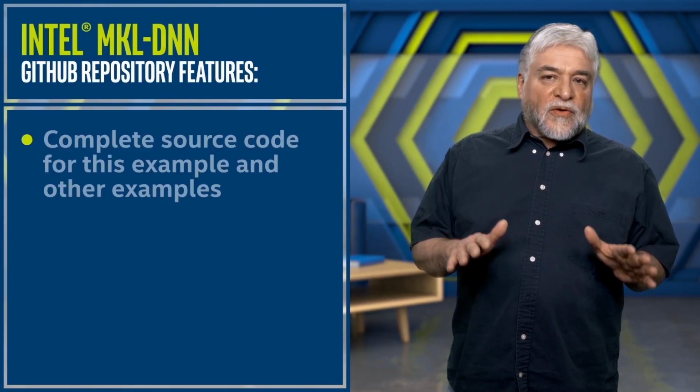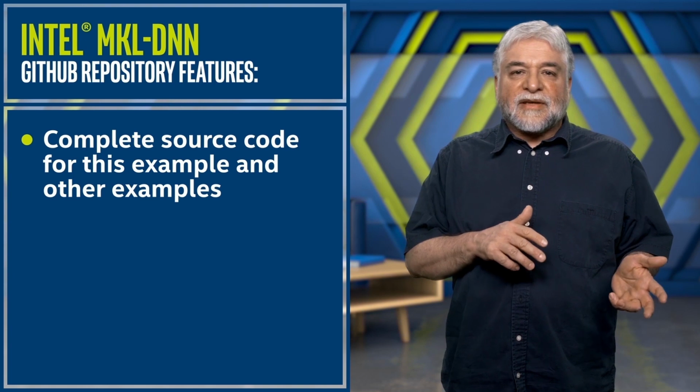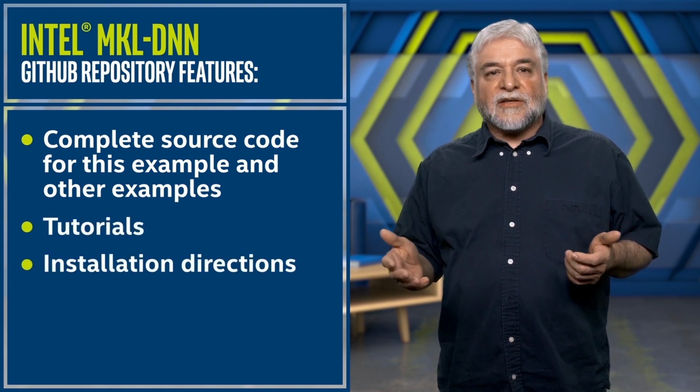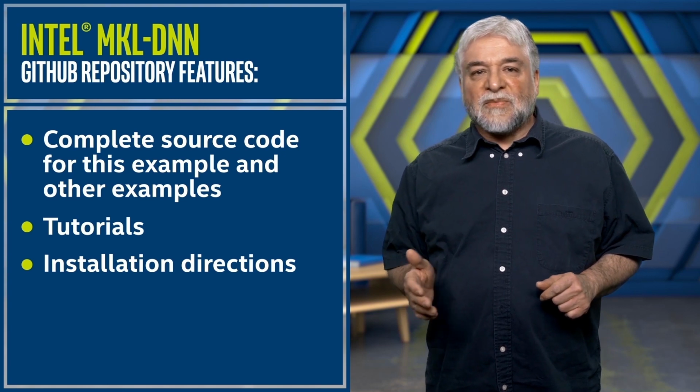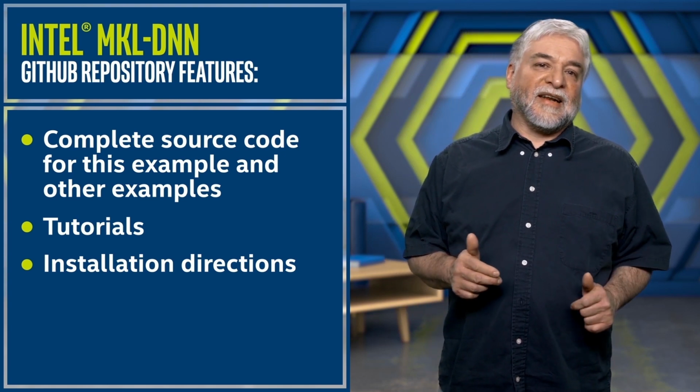The complete source code for this example, as well as other examples, tutorials, and installation directions for Intel MKL-DNN, can be downloaded from the GitHub repository listed in the links section. The code samples that I just showed illustrate how you can use the new Intel AVX512 Deep Learning Boost feature to accelerate your applications. Of course, you can also take advantage of this new feature by using frameworks and libraries that have already been optimized for Intel AVX512 Deep Learning Boost.